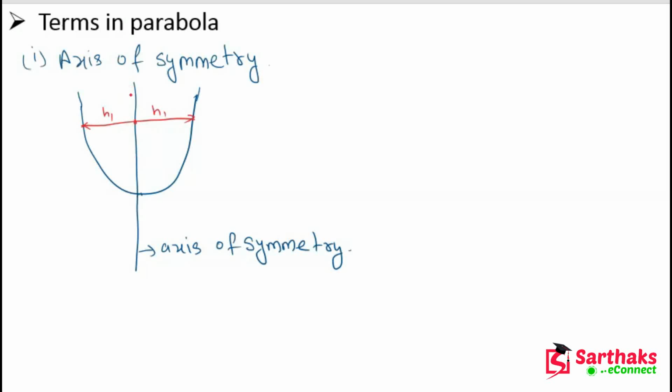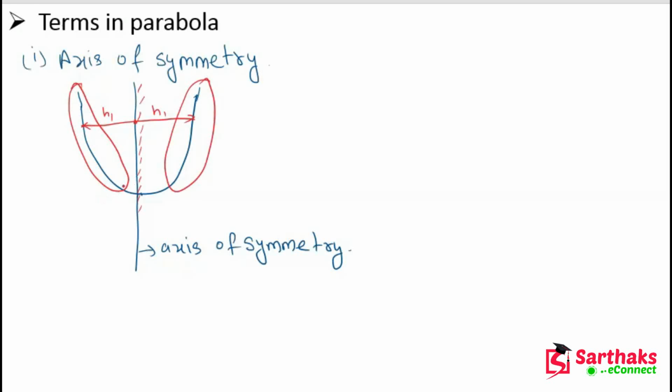If we take any point on the axis of symmetry, the distance to the RHS point is equal to the distance to the LHS point. It is like a mirror, so the RHS part and the LHS part are equal.